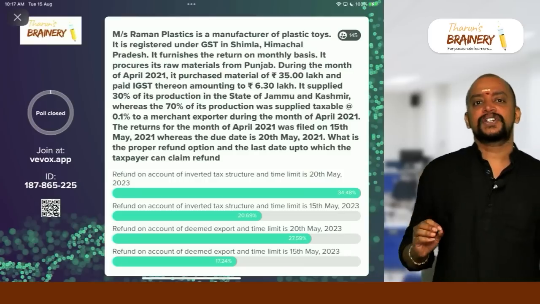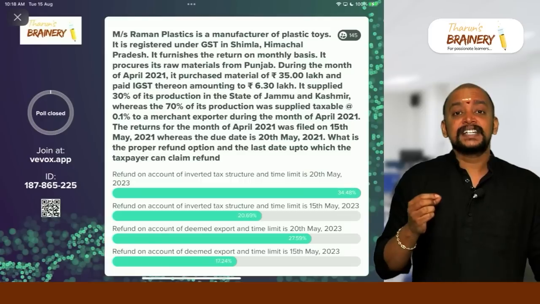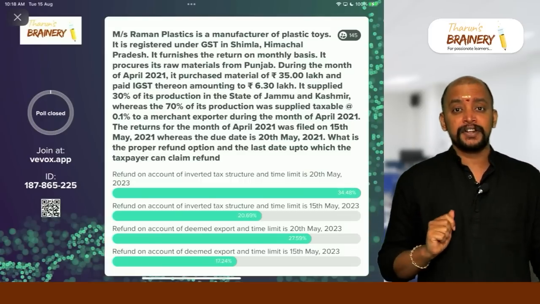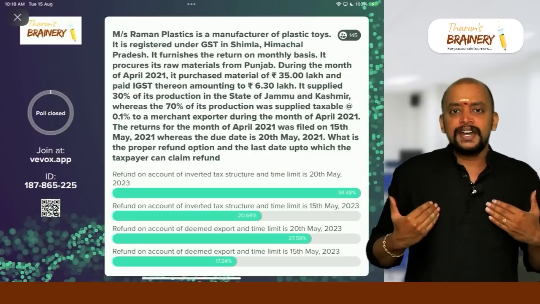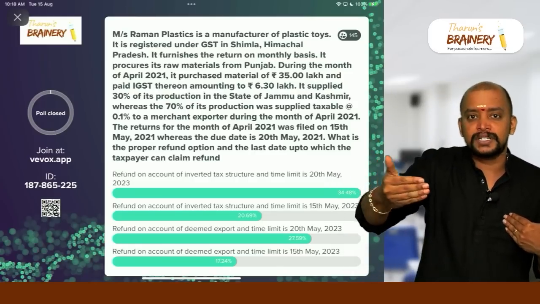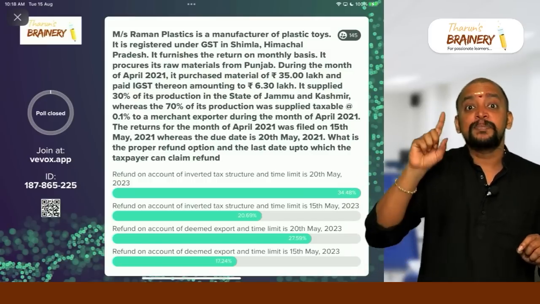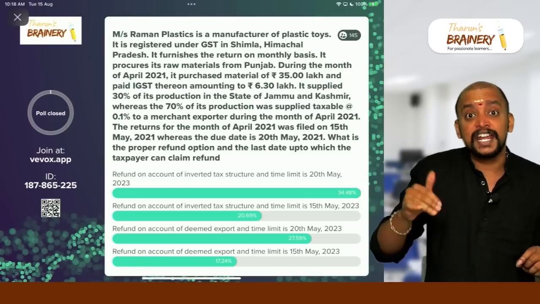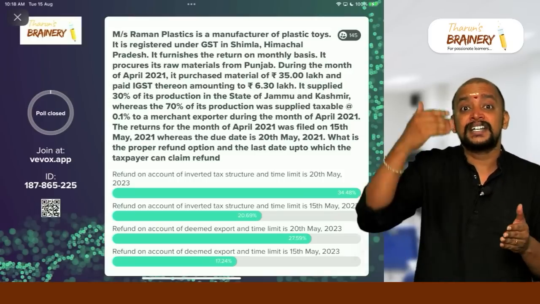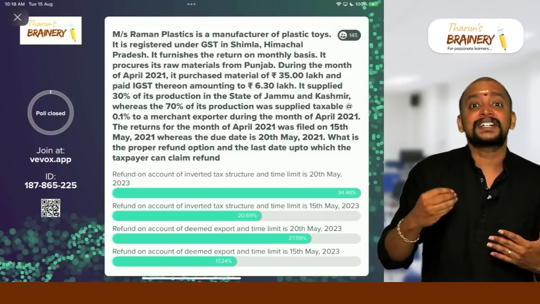Now in this question, it is not deemed export refund. It is refund on account of inverted tax structure. Why refund on account of inverted tax structure? Remember, whenever I am making supply to a merchant exporter who will not have advance authorization, will not have EPCG license, will not be an EOU, supply to merchant exporter will not come under deemed export. That is the reason why we have a concept of inverted tax structure.